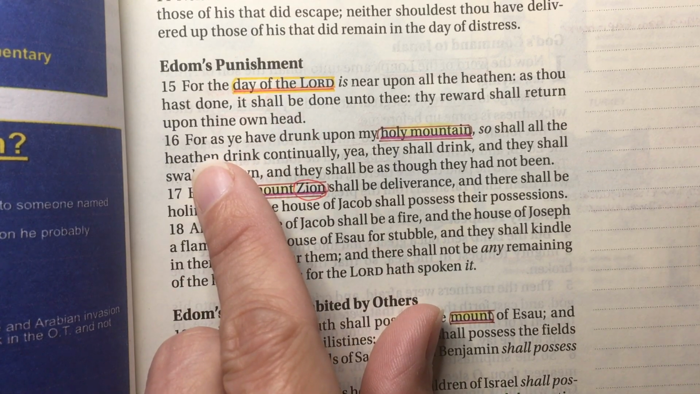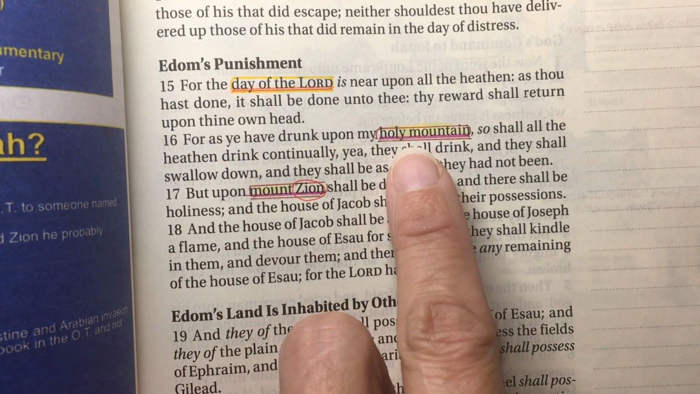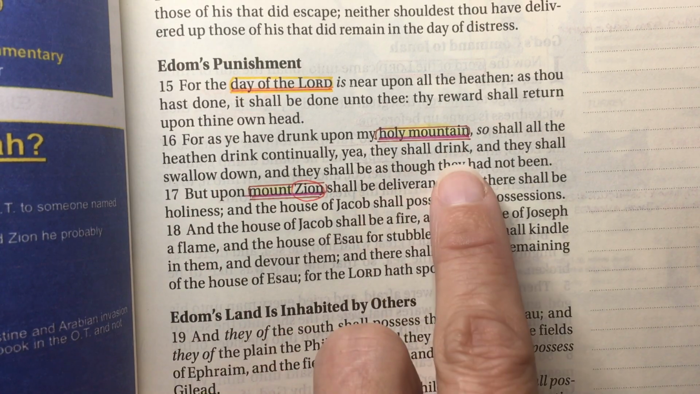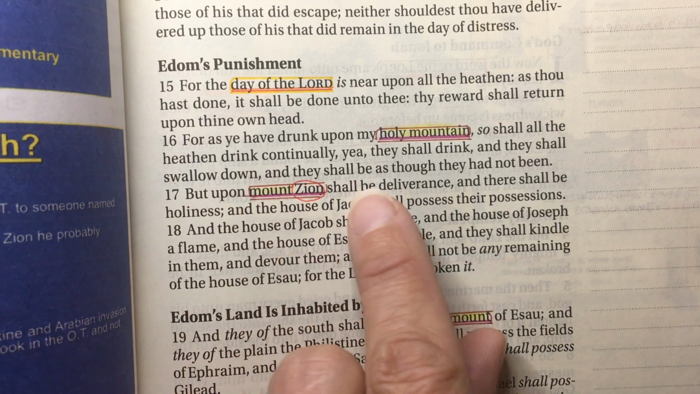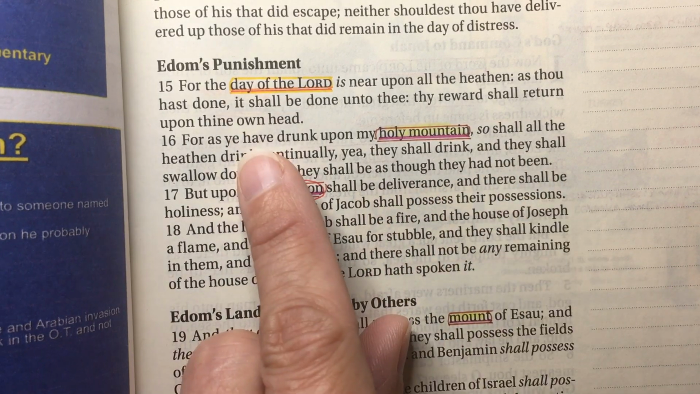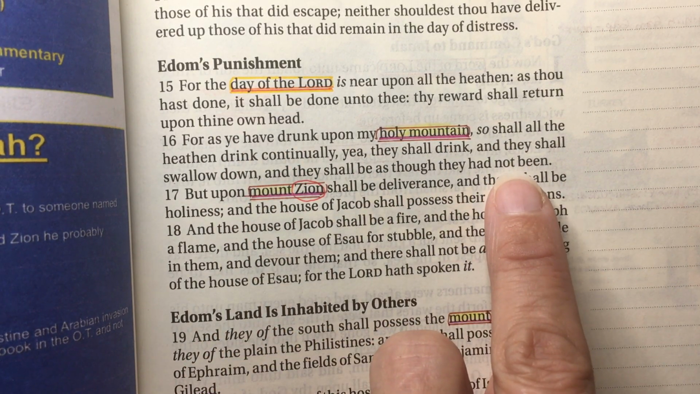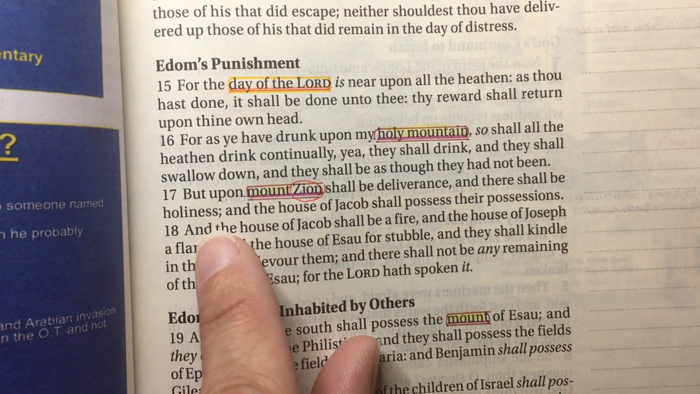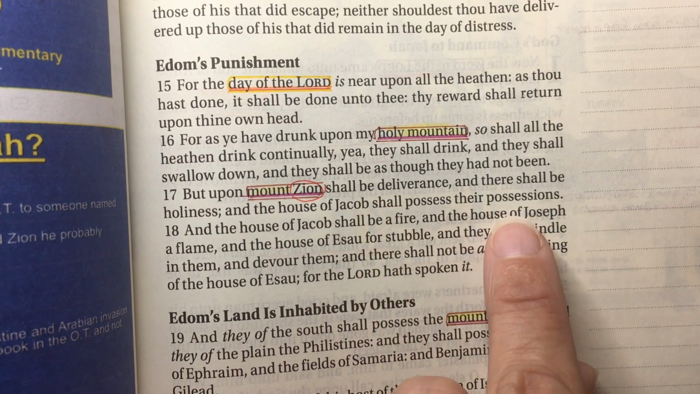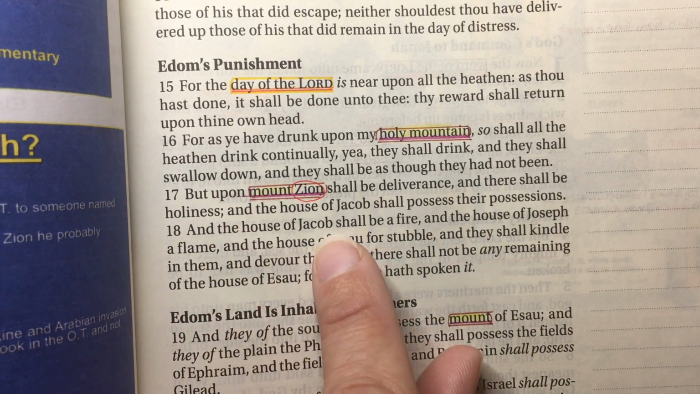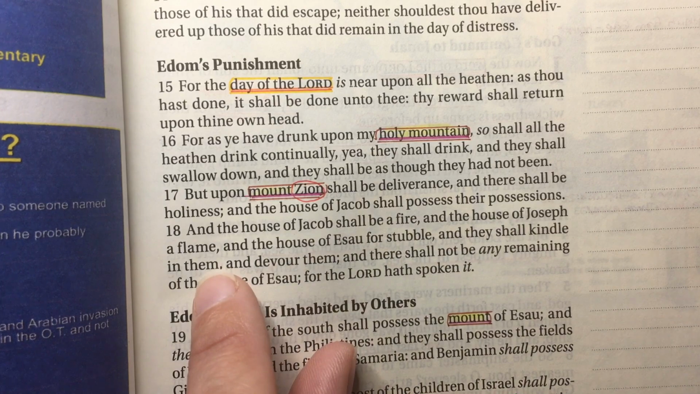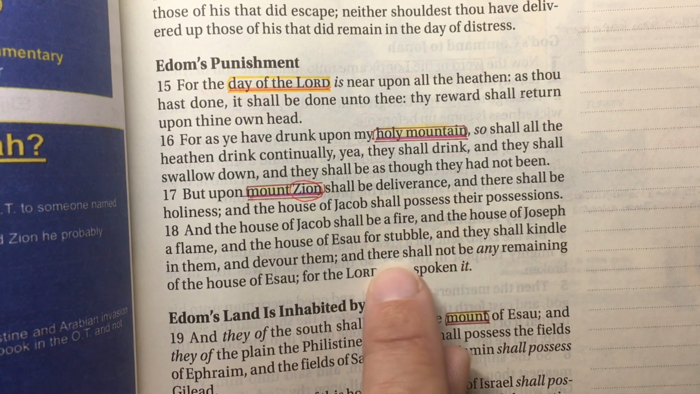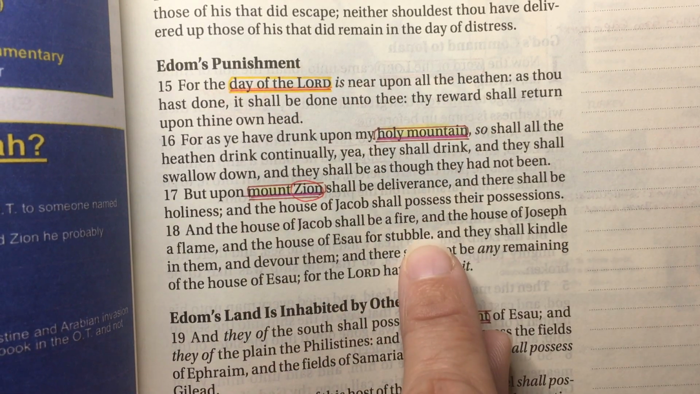Then verse 16, for as ye have drunk upon my holy mountain, so shall all the heathen drink continually. Yea, they shall drink, and they shall swallow down, and they shall be as though they had not been. So the wicked, there is going to be that final end. But upon Mount Zion shall be deliverance, and there shall be holiness, and the house of Jacob shall possess their possessions. Oh, and it keeps going. And the house of Jacob shall be a fire, and the house of Joseph a flame, and the house of Esau for stubble. So I'm going to stop there, but this is going to be so exciting to come back to later and see more of.